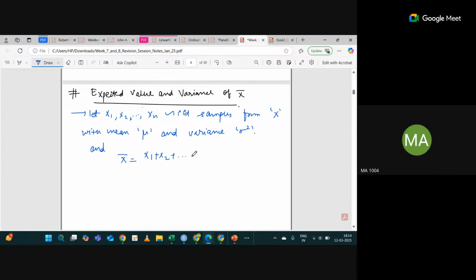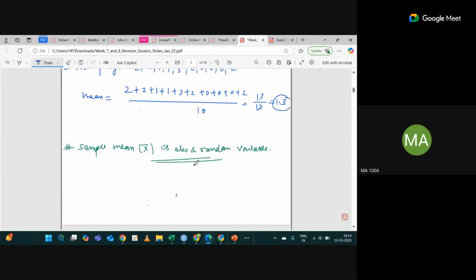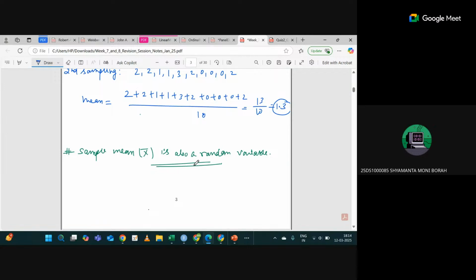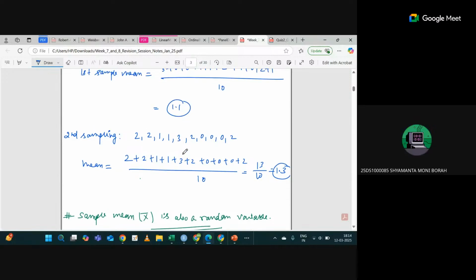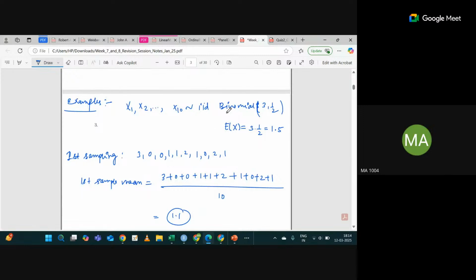Suppose x bar is defined like this. Yes, tell me. Sir, you just asked why it's not taking 4 as a value in my sample. I had a small query. Can you please explain why it's not taking that value?